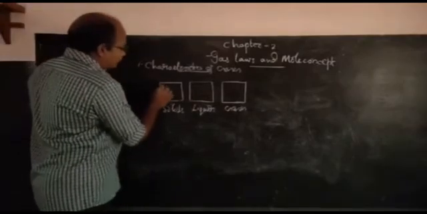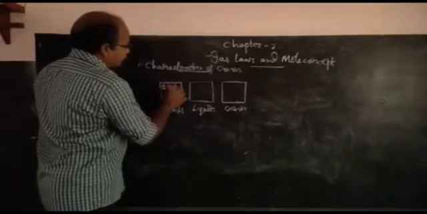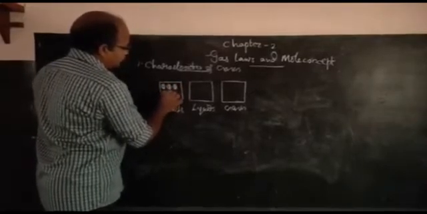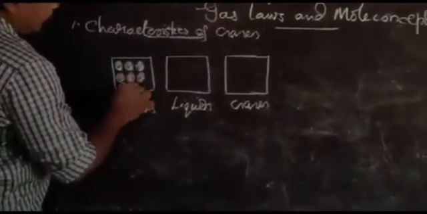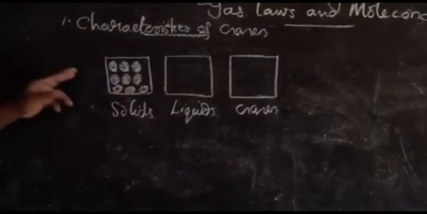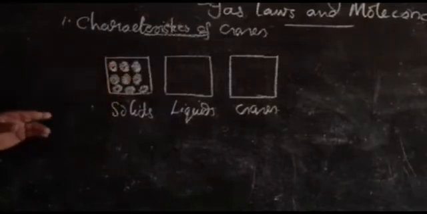We know that in a gas, in that picture, when you recall, obviously you may get a picture like this in your mind. The unit constituent particles are represented with bubbles.